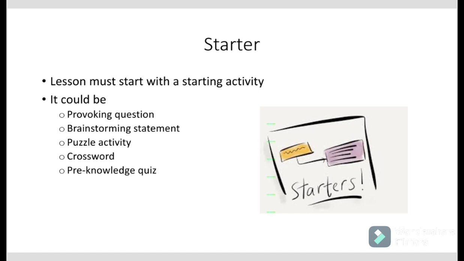So you will start your lesson with a starter. It could be any provoking question or brainstorming statement, whatever your topic is. You can do a puzzle activity at the start of the lesson, or a crossword related to your topic. There is a lot of data available on Google, or you can do a pre-knowledge quiz. So there should be a starter with the name of the starter. The more creative it is, the more attentive your class will be, and the more interaction there will be.